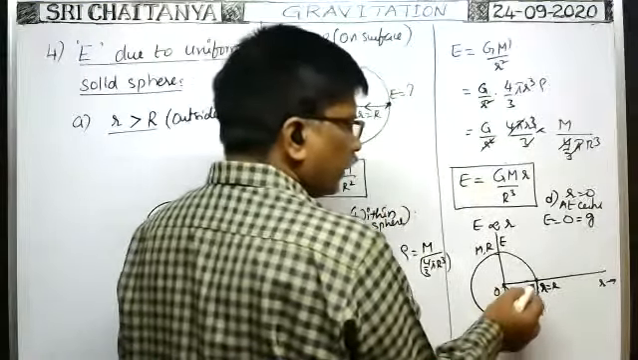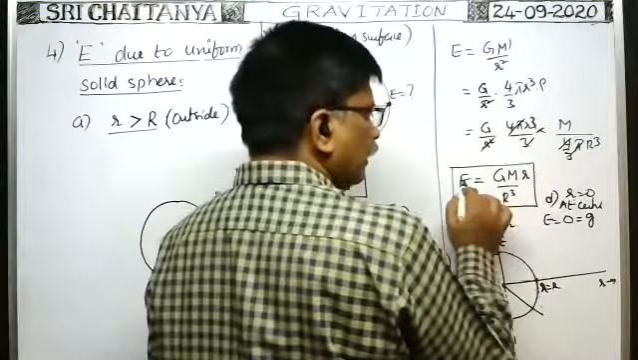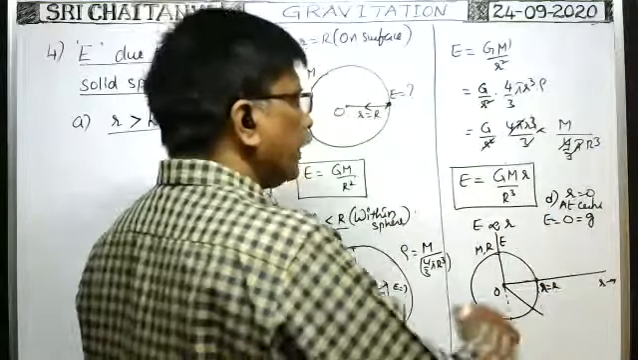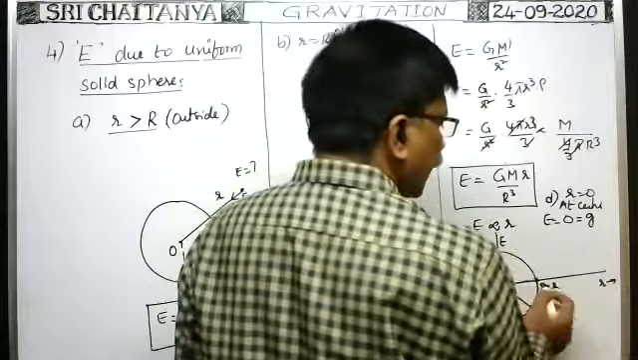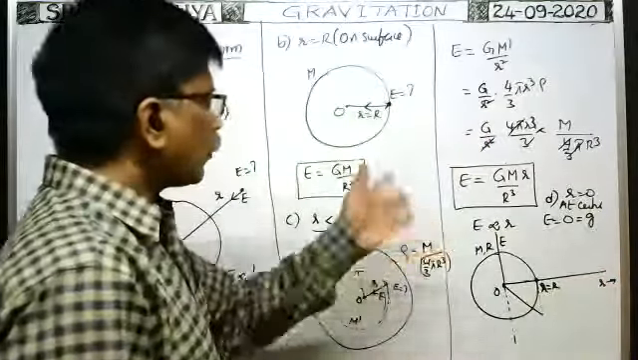Because from the surface of the earth to the surface of the solid sphere, the r value keeps increasing. So E becomes maximum on the surface of the solid sphere. Okay, beyond that, when you move further, when r value is greater than capital R, that point lies outside the solid sphere.